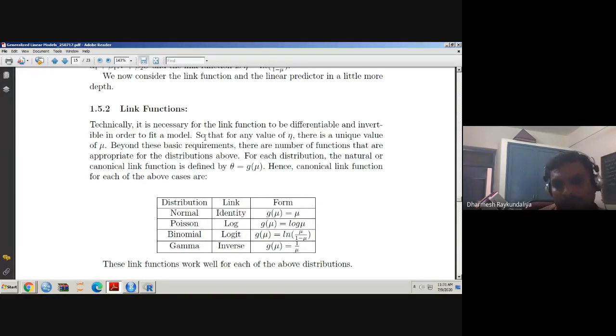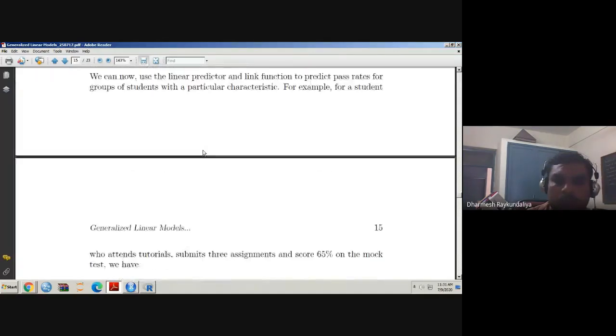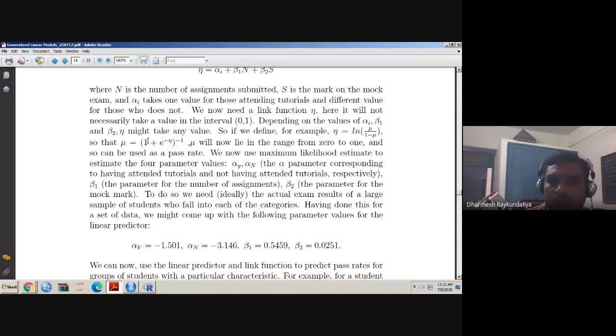Technically, it is necessary for the link function to be differentiable and invertible in order to fit a model. Whatever link function you obtain should be invertible as well as differentiable. If it is not invertible, then you cannot write mu equal to this.